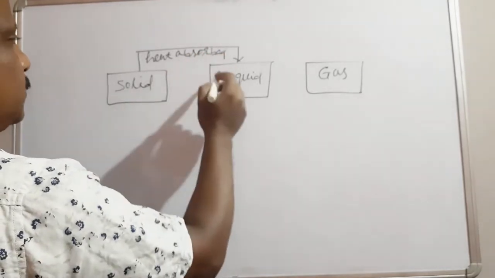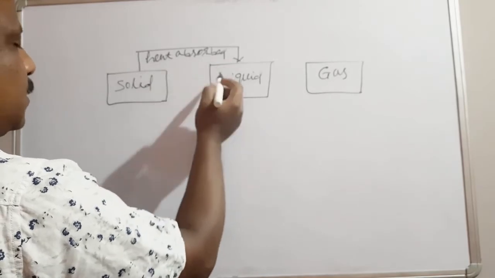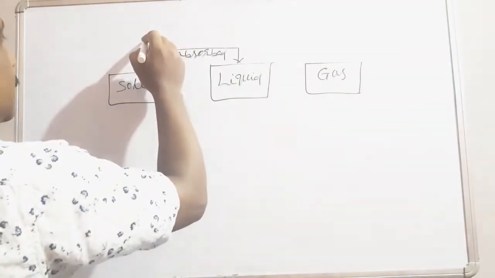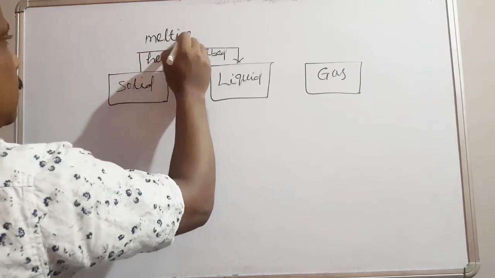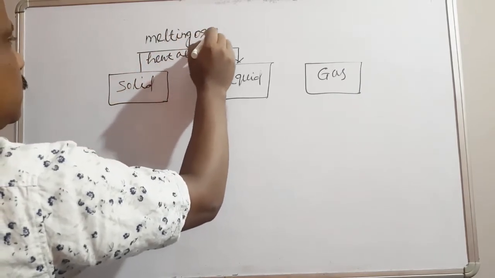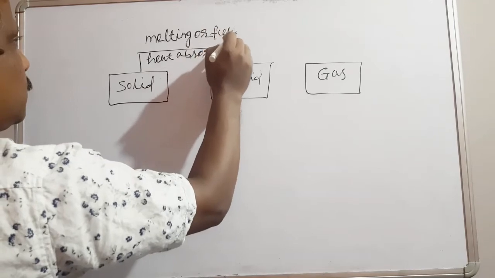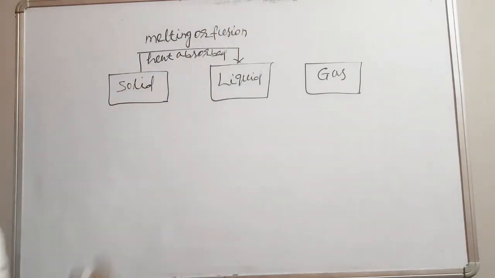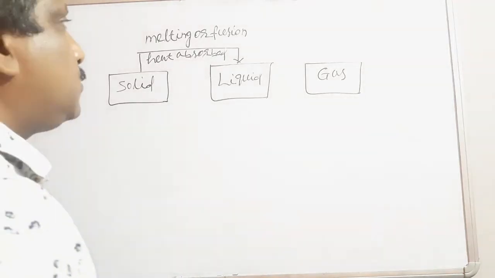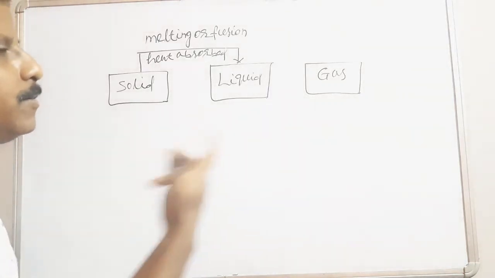When heat is absorbed, that process of solid changing to liquid is called melting or fusion. Clear? When solid changes to liquid, we have to say the process is melting or fusion.